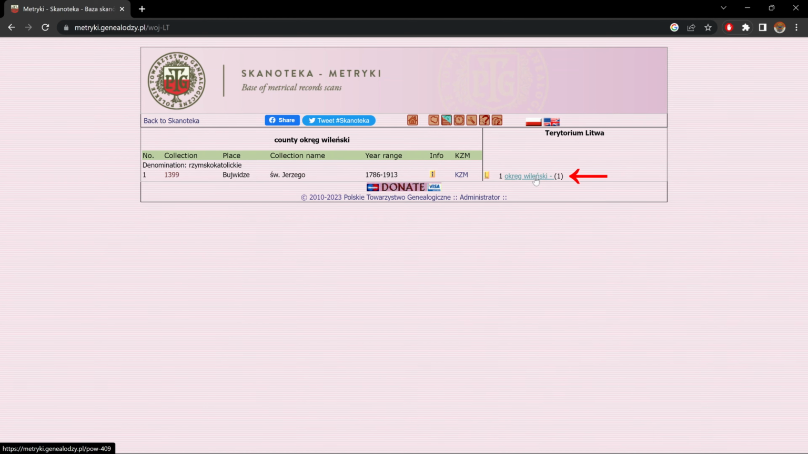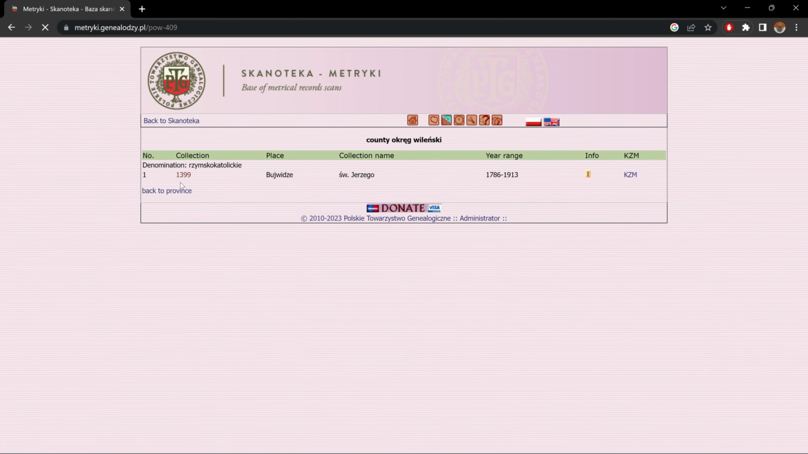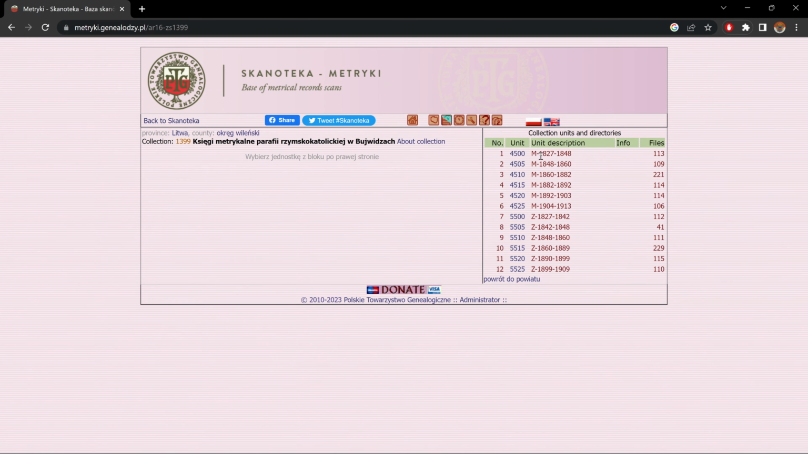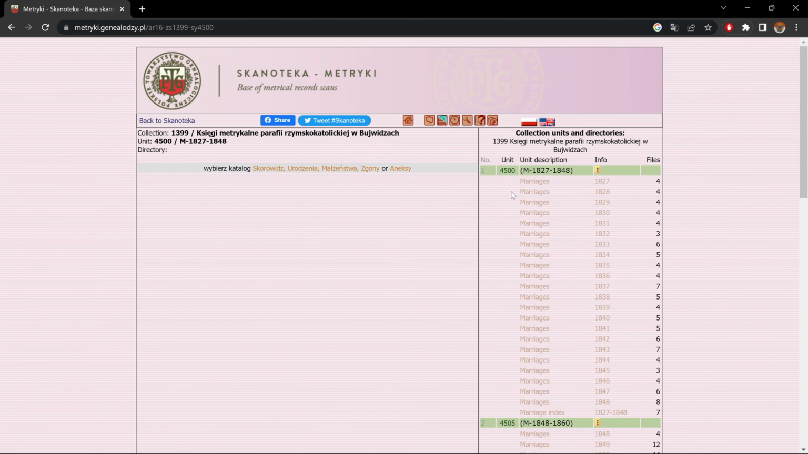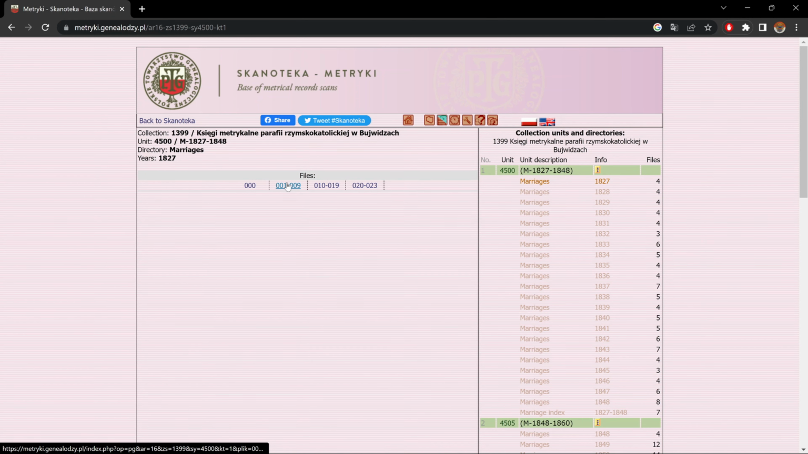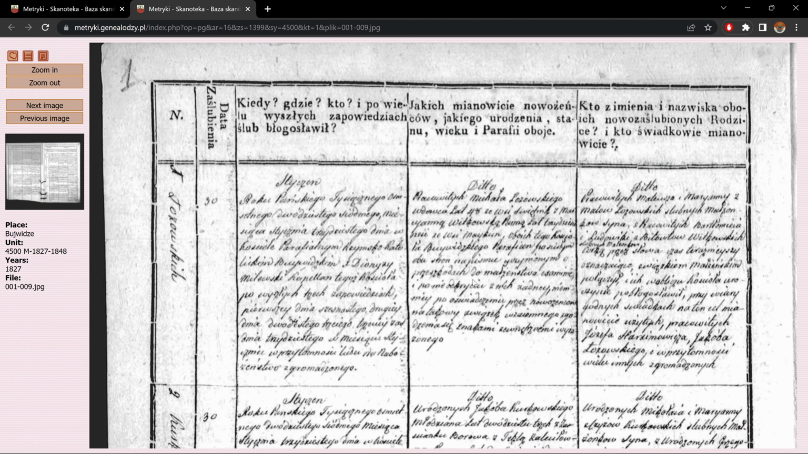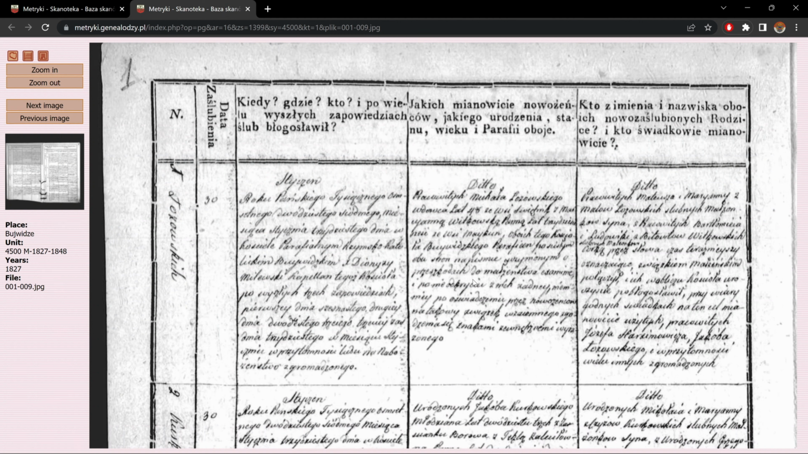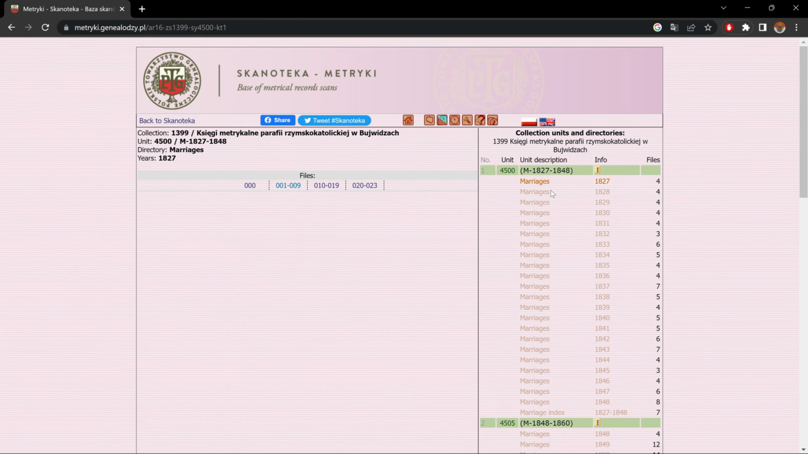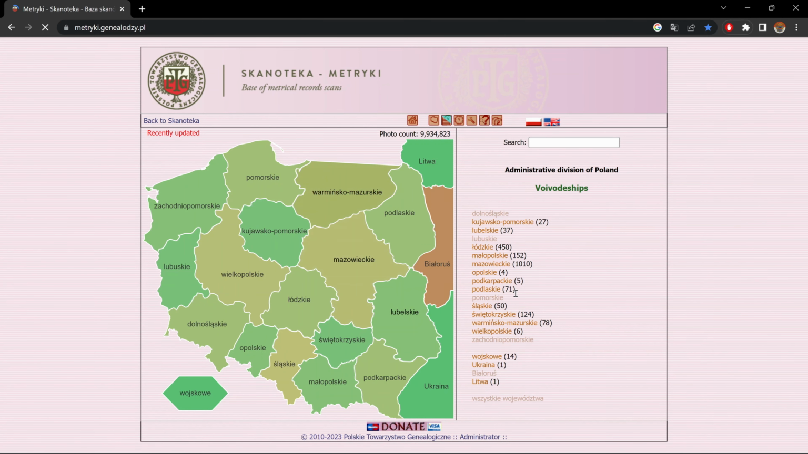Here we have Vilnius, Roman Catholic. Let's click on that. Here we have a small list, only marriages and deaths. And let's click on the first marriage, 01 to 09. And here we have our record. Again, opened in a separate tab. So we can just close this to get back to our list. Click on the little map to get back to our main page.